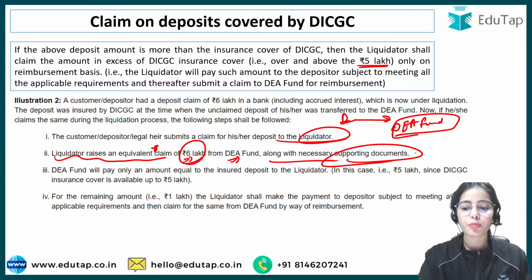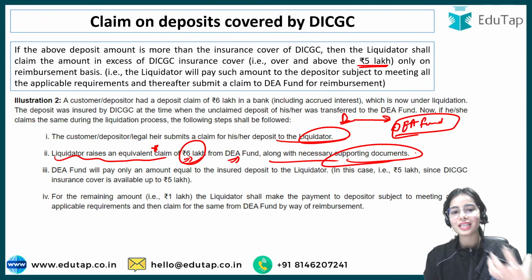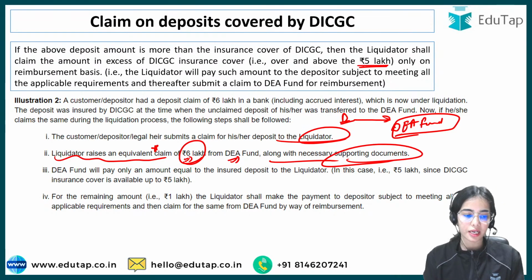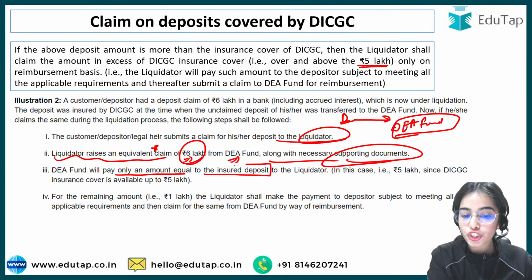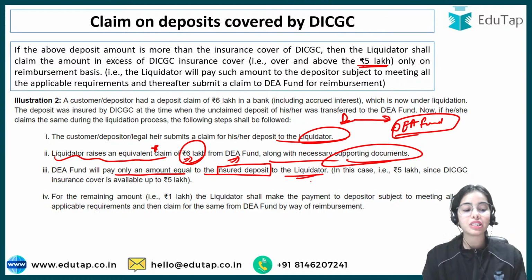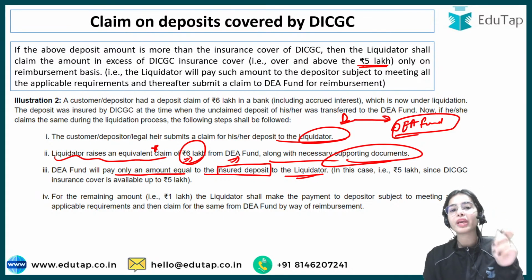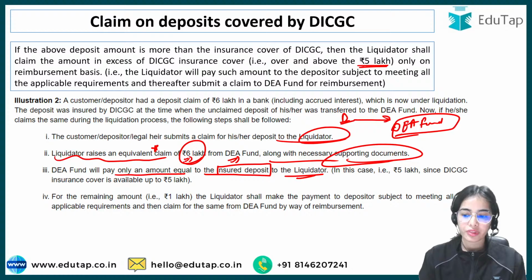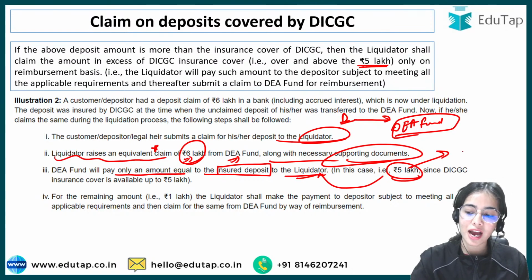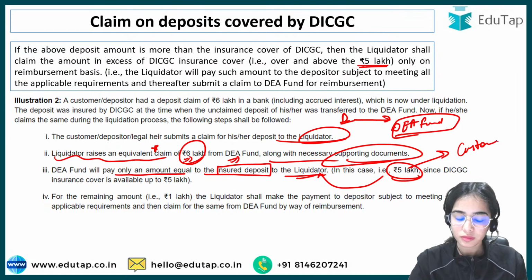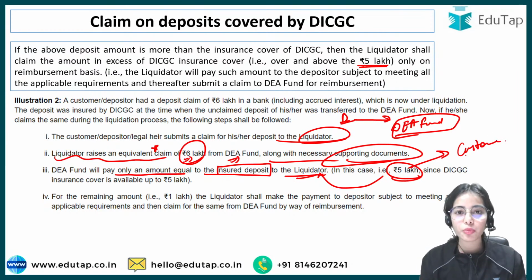Along with necessary supporting documents, the liquidator will raise an equivalent claim of rupees 6 lakh. The DA fund will pay only an amount equal to the insured deposit to the liquidator. That means the DA fund will only pay rupees 5 lakh to the liquidator. That liquidator will have to pay to the customer. Now what will happen to this 1 lakh rupees that is left?